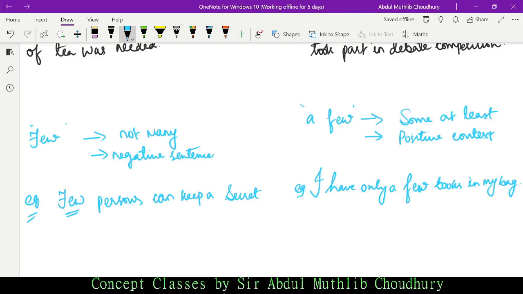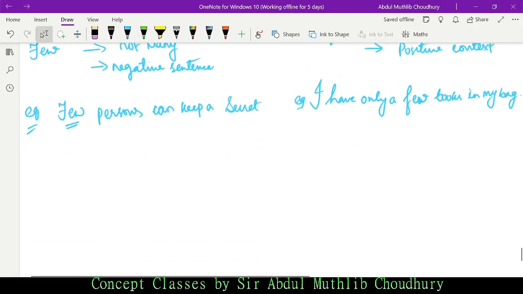All right, now moving ahead with other errors such as little. Little is again not much. It is used in negative statement.